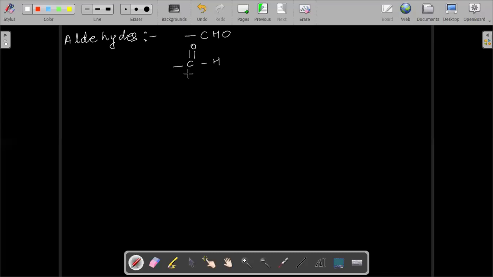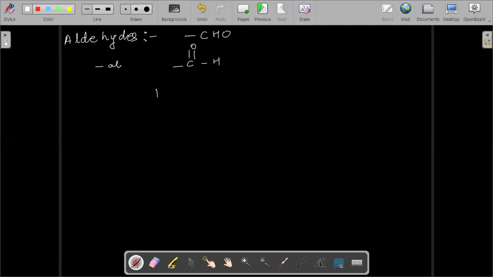As you can see, a part of the ketonic function is also there, C double bond O, but there is an H attached to this same carbon. So this carbon is called the aldehydic carbon. So it's an aldehyde. To name them, we add the word al, by suffixing the word al, we get the name.